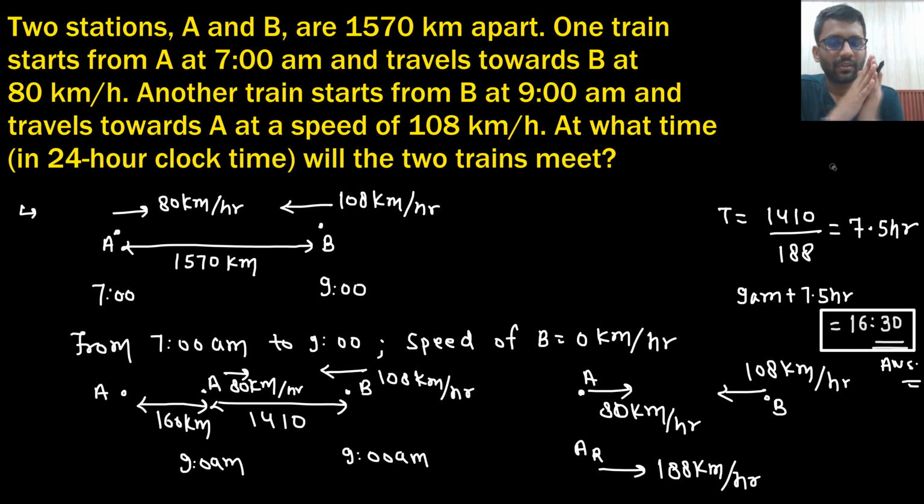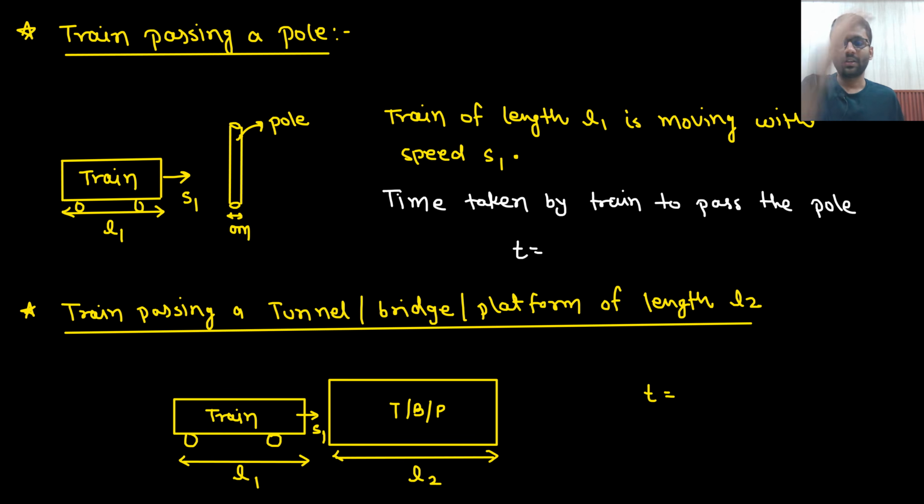Did you get this point? B did not start for 2 hours, it has covered 160 kilometers. Now the distance is 1410. A is moving with 80 kilometers per hour, B is moving with 108. If I say B is stationary, B will feel that A is moving with 188 kilometers per hour. Now A has to cover 1410 distance, which would take 7.5 hours. So after 7.5 hours, A and B will be together. That's it. Okay. Now let's see another very, very important point.